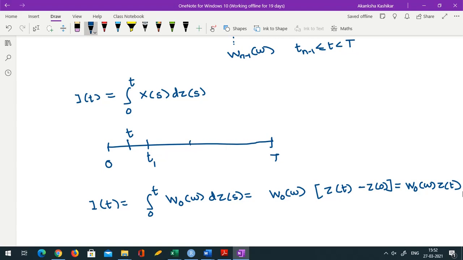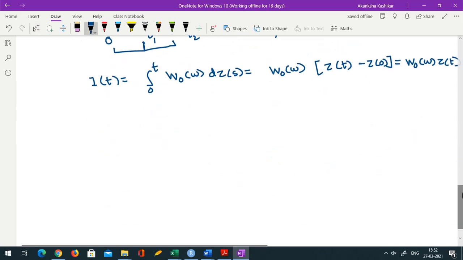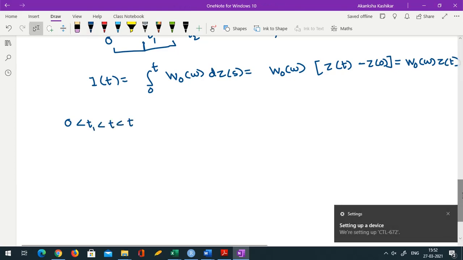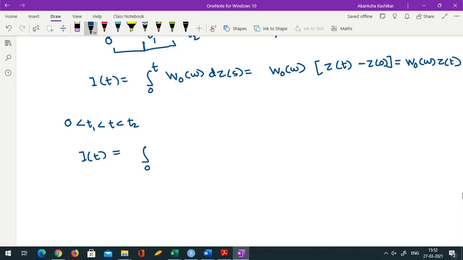Similarly, suppose I have t2 here, and suppose t was somewhere here instead, then I'll have to worry about this interval and then this. Let me try to write in that case. If t is between t1 and t2, then the integral becomes the integral from 0 to t of xs dzs.